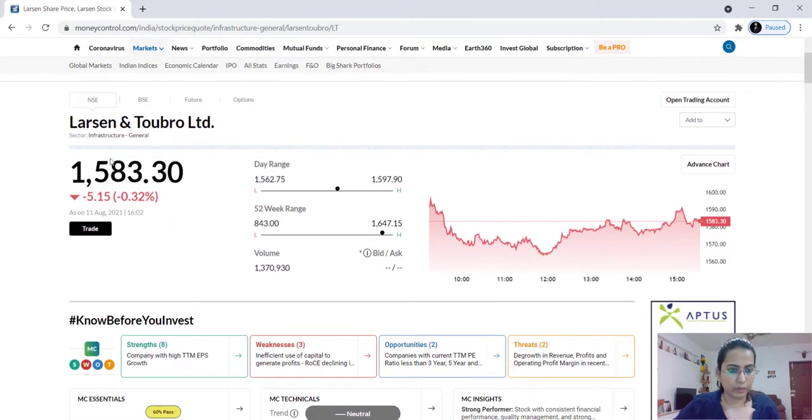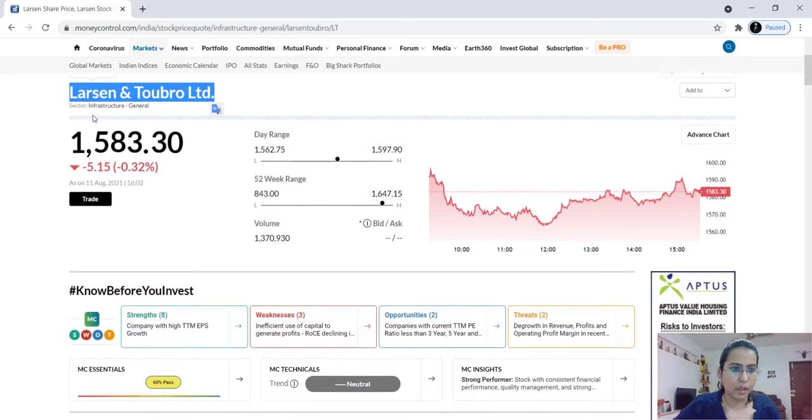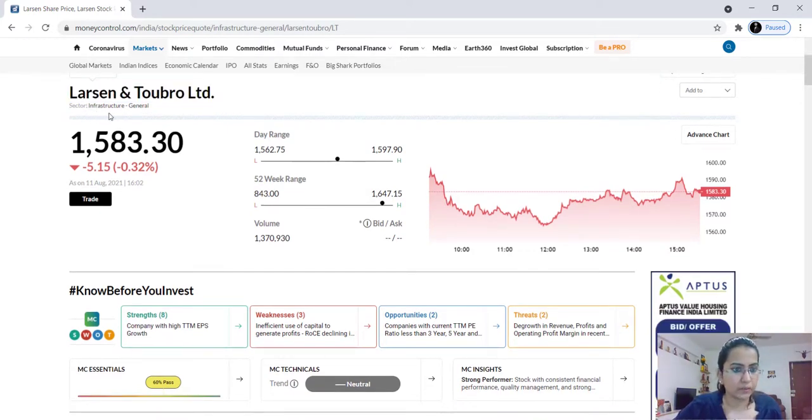Here it will show you all the details relating to NSE, BSE, futures and options. Now we are in the NSE tab. In this NSE tab, you can see the company's name, or the scrip name that we searched for, Larsen and Toubro Limited. The sector in which it operates is infrastructure general.